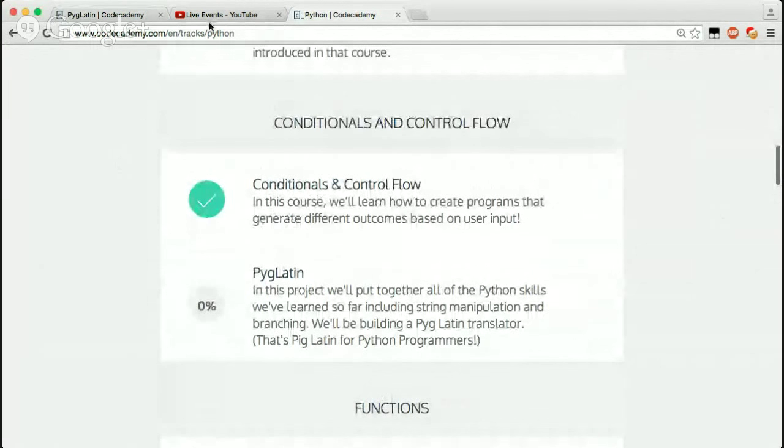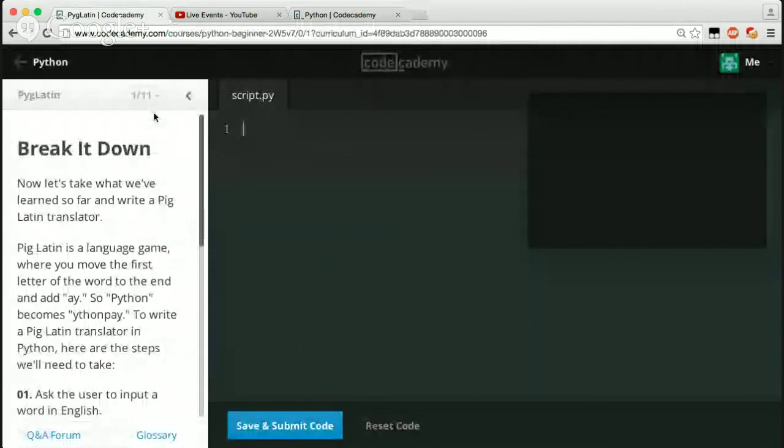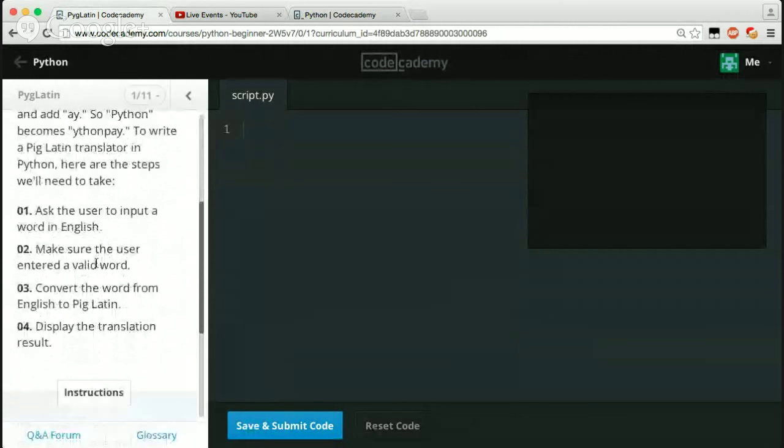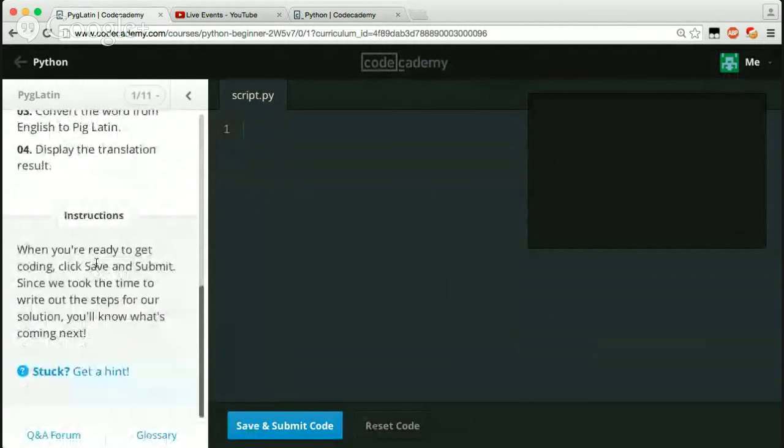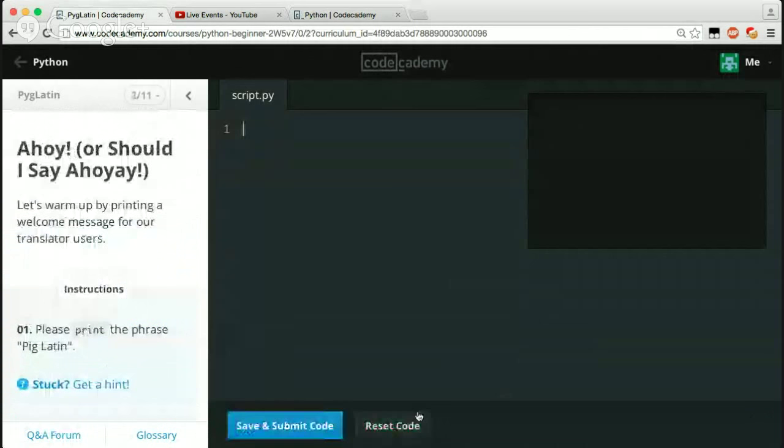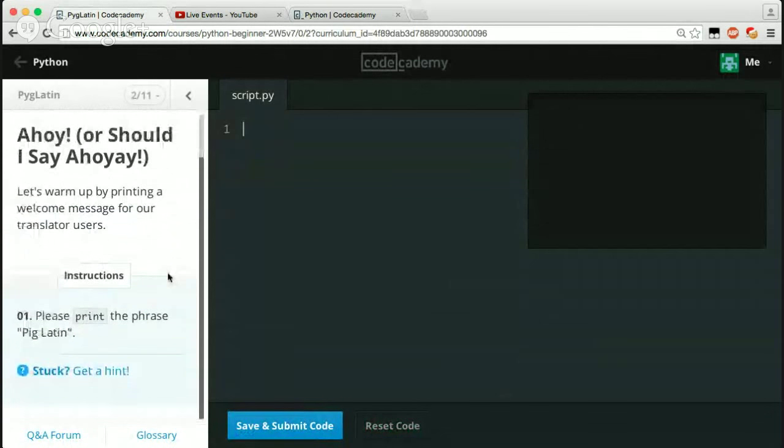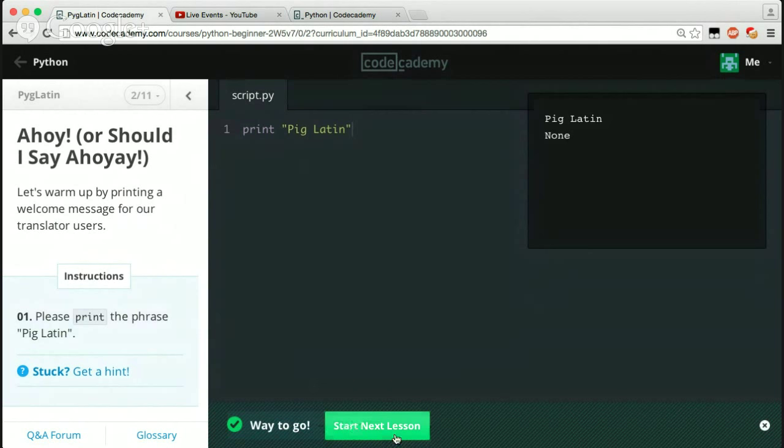Let's kill this Pig Latin right quick, because it's only like 11 exercises. Okay, cool. So we're making a Pig Latin game. Ahoy, or should I say, oh yeah. Please print the phrase Pig Latin. Okay, copy, print. Here we go. Can I type? I can't type. Bam, Pig Latin. Cool, next one.